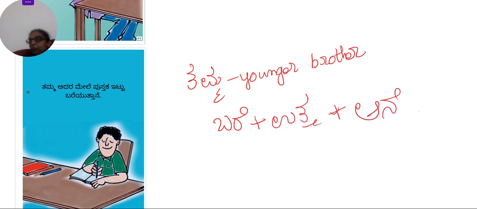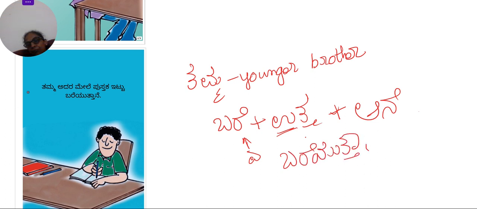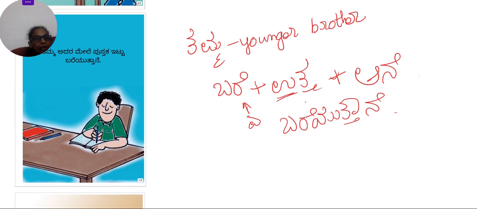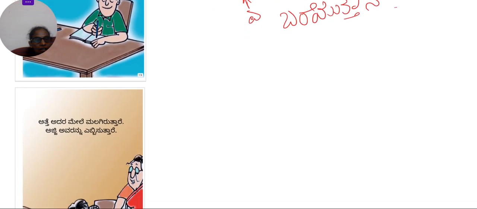Here we are using ane only because it's a younger brother. You don't have to address him with respect. So, bare plus utta. When you join words which end with a and you're joining utta, it becomes u. Okay, so bareyuttane. Tamma adara mele pustakavannu, but annu is missing here, but that is okay. It's a small thing which is missing. So tamma adara mele pustakavannu ittu bareyuttane.